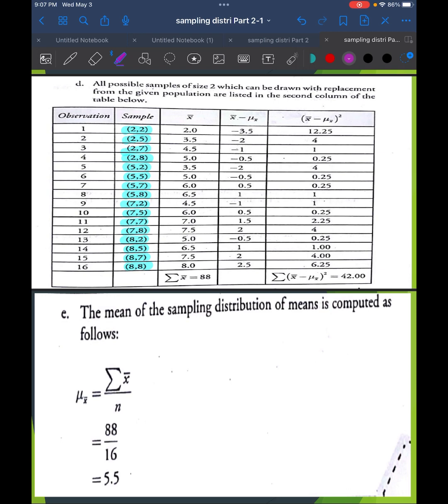Now, to get the mean of the sampling distribution of means, let us find the sample mean of each sample in the observations.